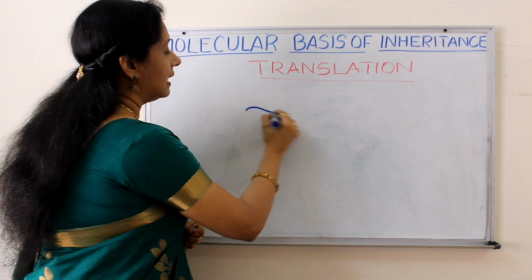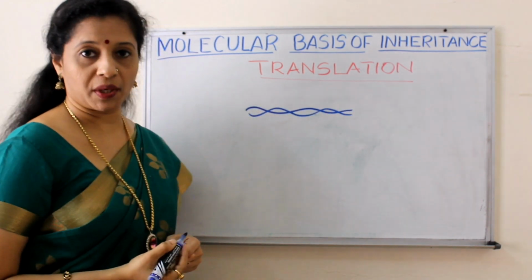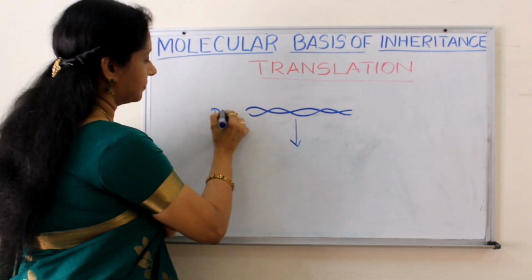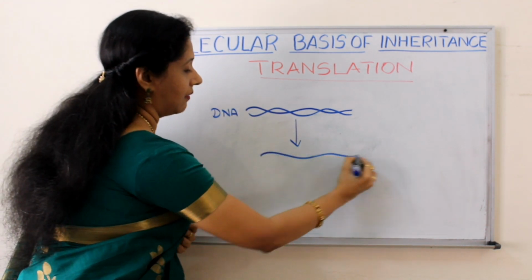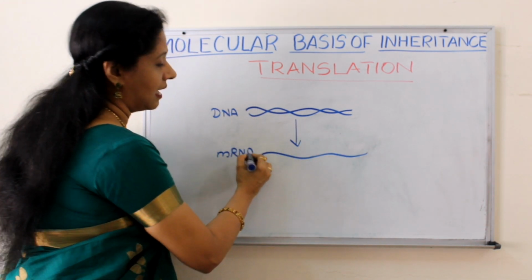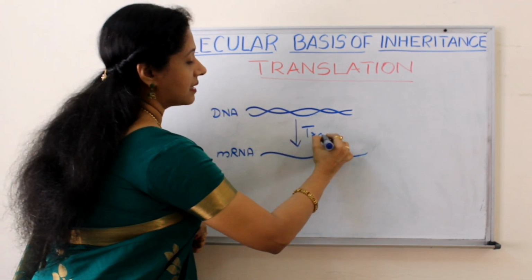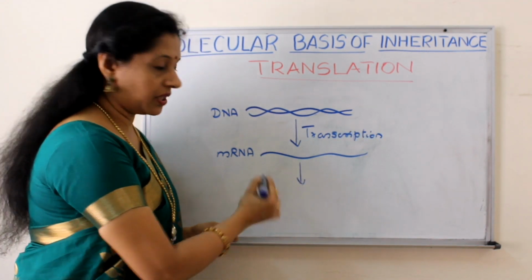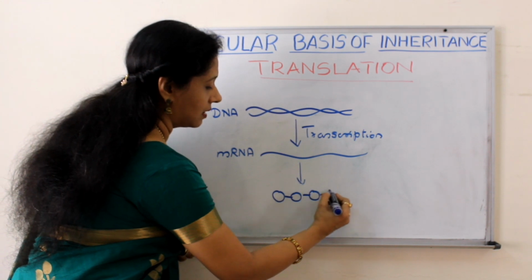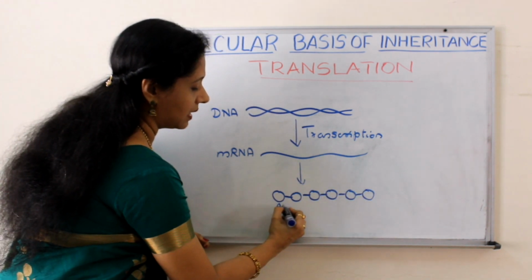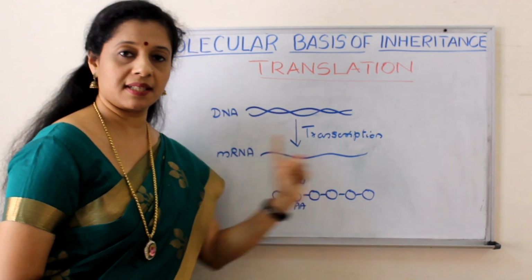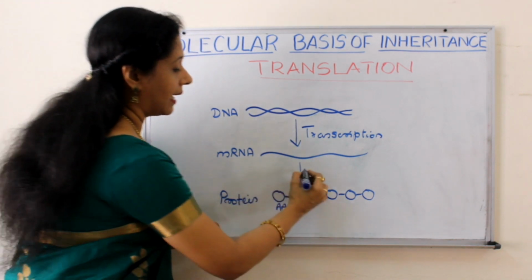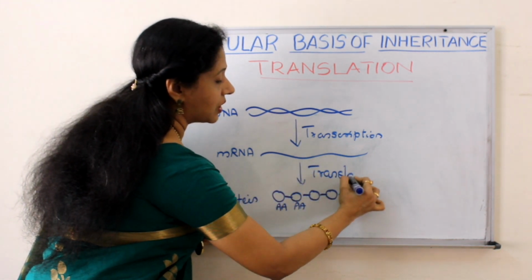So we know that DNA is the information center for making protein. In that, the codons are there. From DNA, what will form? mRNA will form. And we call this process transcription. Based on the information on this mRNA, the proteins are formed. That is, each one is an amino acid. Like that, many amino acids are connected. So this is protein, which is a polypeptide chain, and this process is called translation.